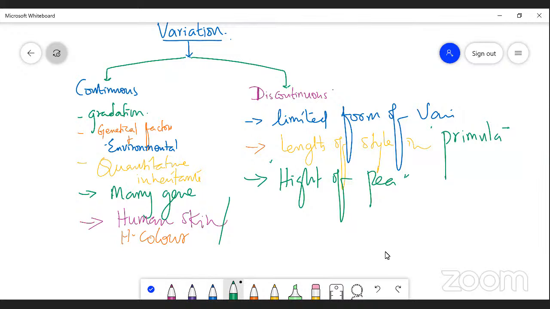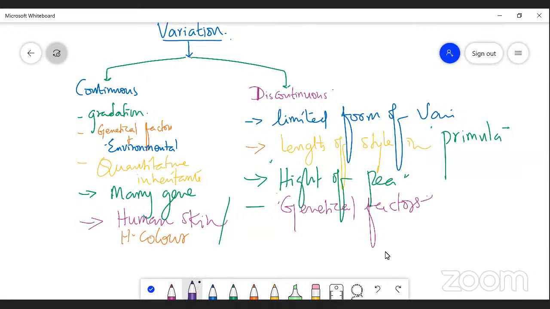In one generation it is going to be expressed, in the next generation it is going to be suppressed, right? So this discontinuous variation is determined only by genetical factors. Here genetical factors are only involved, right?